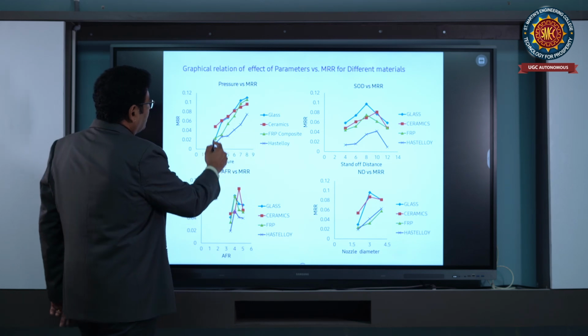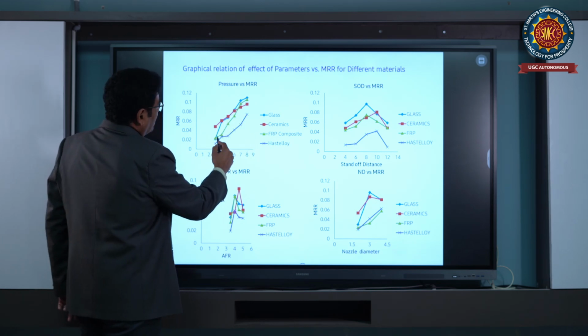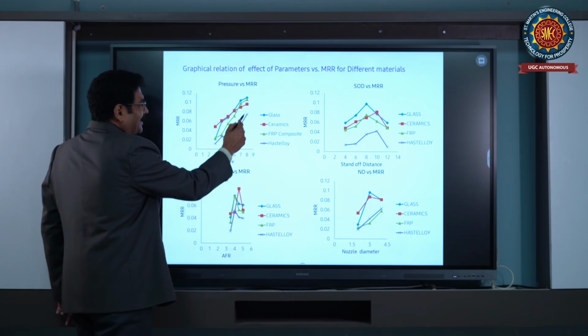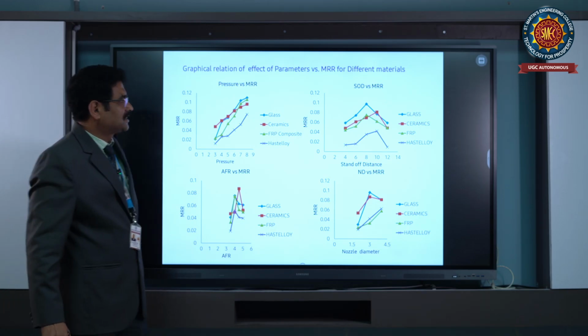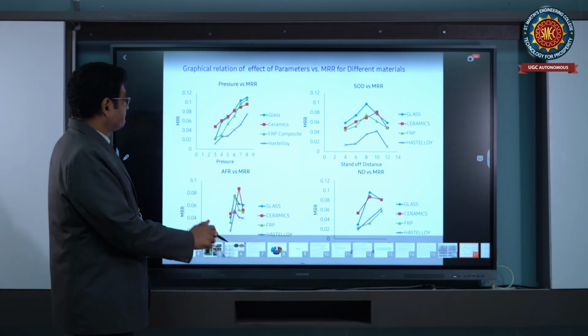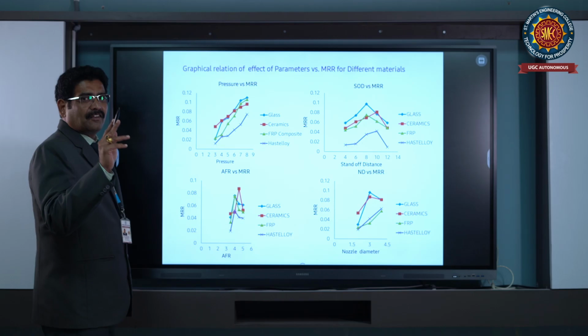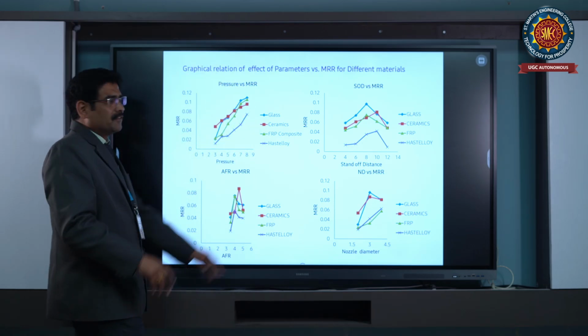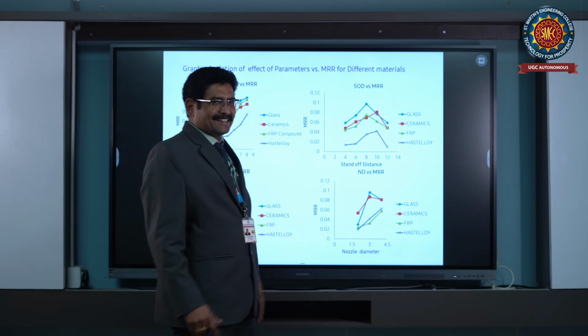Like that, if you see for ceramics, for FRP, the green color shows FRP. For Hastelloy, the violet color is shown, with the variation. But the graph won't be straight for everything, it varies. If you go to SOD, what is SOD?